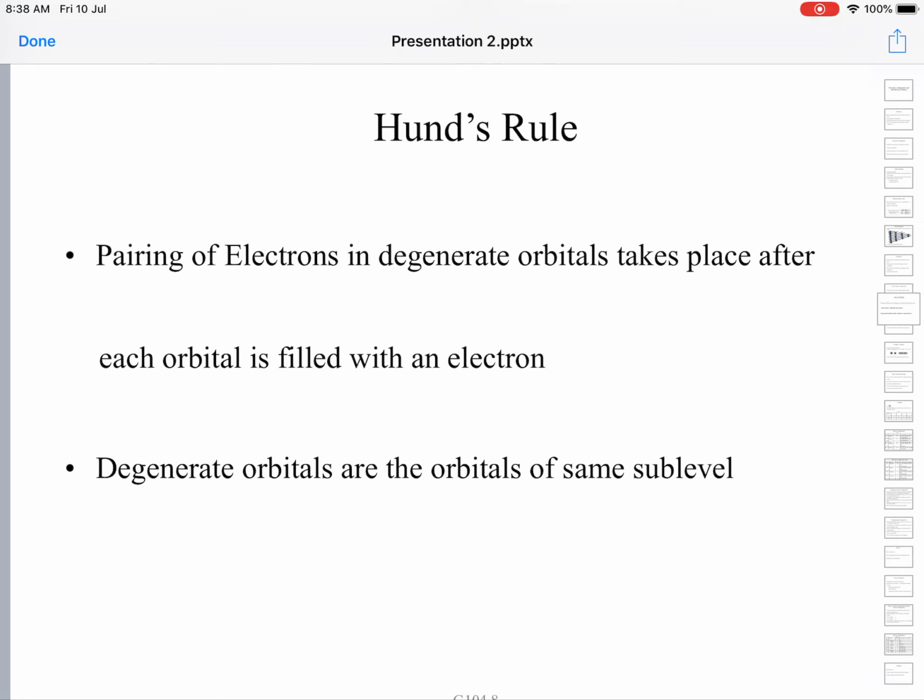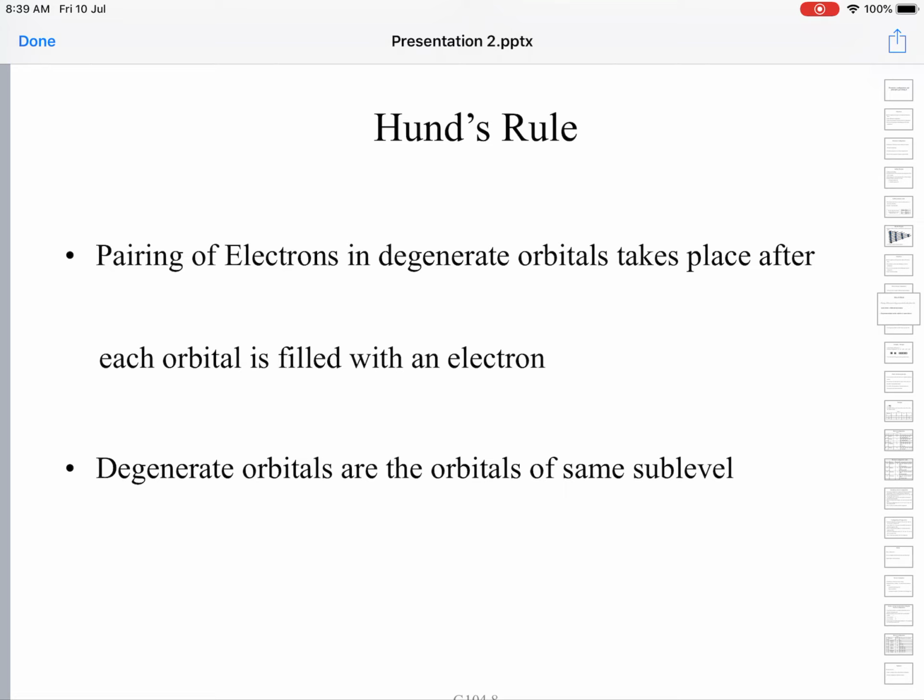So for the pairing of electrons, in the S orbital there is no issue, only one orbital: after one electron comes, the next electron will pair up. But when you go to the P sublevel, you have three orbitals, which we can designate as Px, Py, Pz. According to spectra, all three p orbitals are identical in energy, so we call them degenerate orbitals.